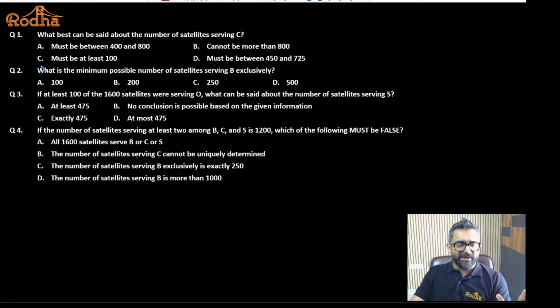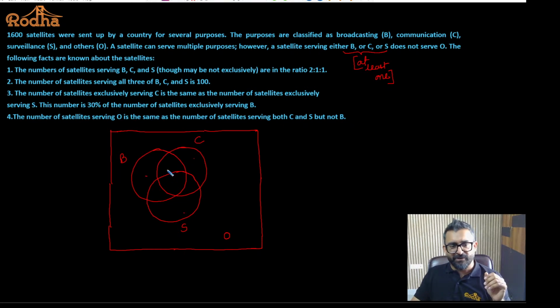If you read the information given in the 4 statements, what best can be said about the satellites serving C? What is the minimum possible number of satellites serving B exclusively? If at least 100 of the 1600 satellites were serving O, what can be said about the number of satellites serving S? If the number of satellites serving at least 2 among B, C, S is 1200, which of the following must be false? The questions are of maxima and minima. That itself is an indication that we are not going to get a unique value for each region in the Venn diagram. We cannot find independent values for these regions. So what we are supposed to do is make equations and figure out what is to be done with those equations.